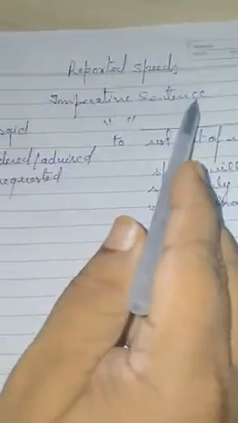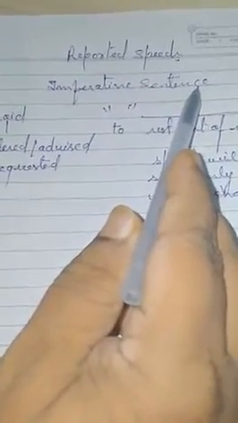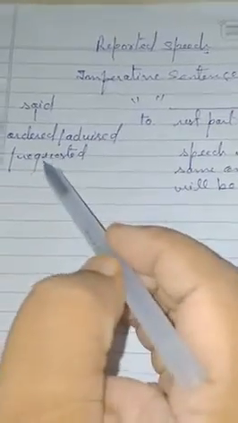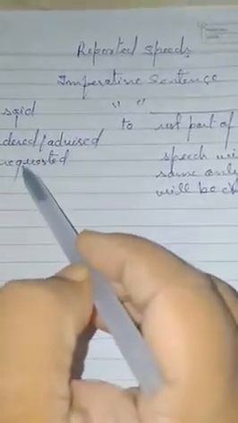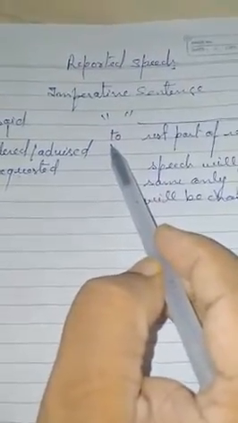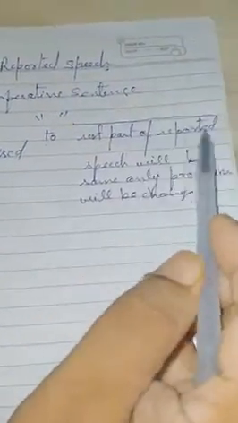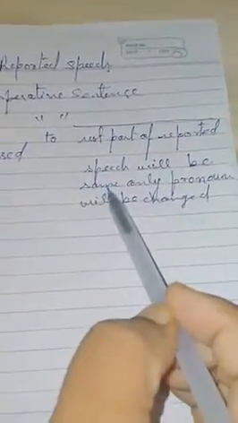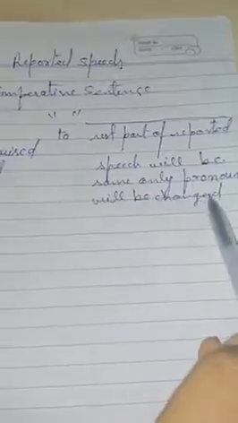It means when reported speech is in imperative sentence, then said will be changed into ordered, advised, requested according to sense of the sentence. Then inverted comma will be changed into to, and rest part of the reported speech will be same, only pronoun will be changed. Now example,